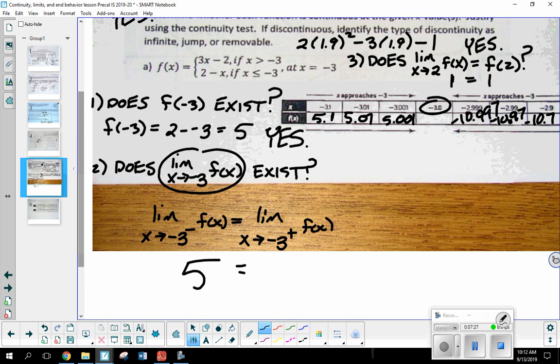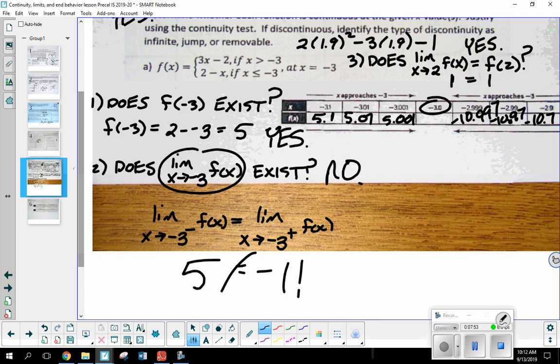Now the right side of the table, this is as I'm approaching negative 3 from the right. Well, it looks like I'm approaching what? I'm getting closer to negative 11. Okay. Now remember, this limit will only exist if I approach the same value from the left and the right. Well, 5 does not equal negative 11, so what do you think about step number 2? No, it does not exist.